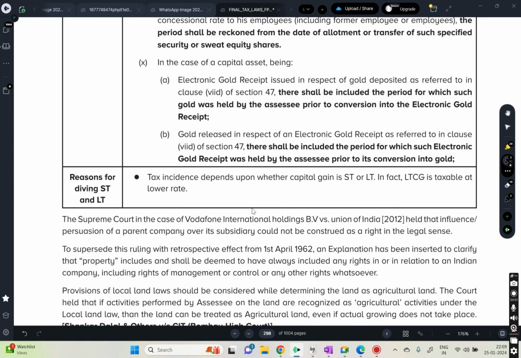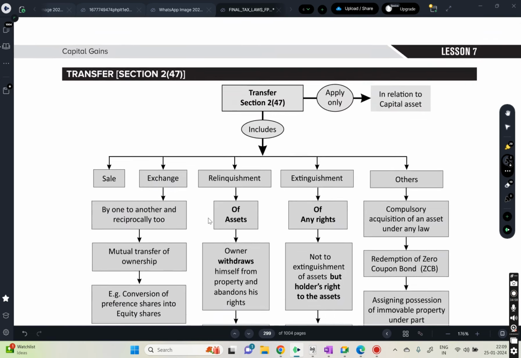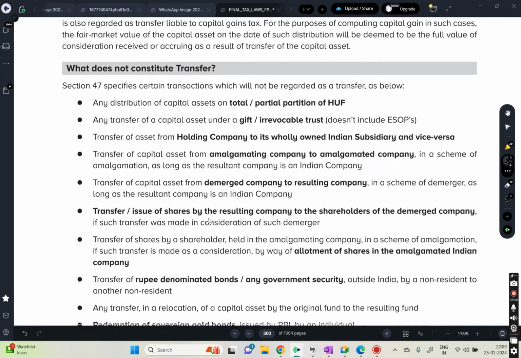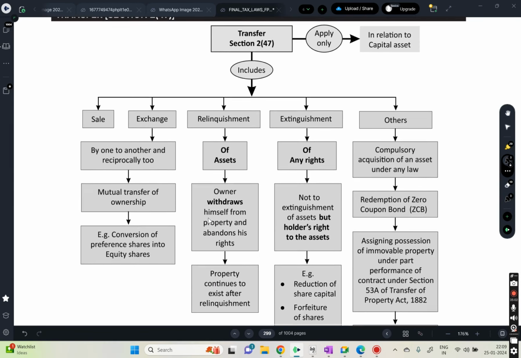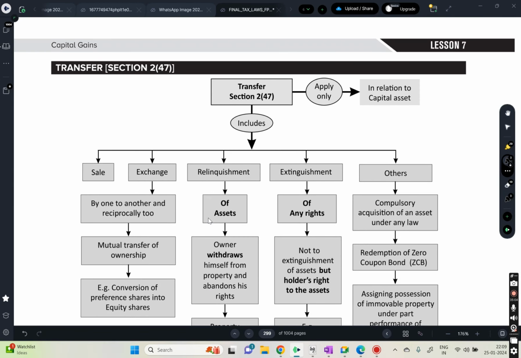First one, whatever we discussed, is section 45, what will be charged under the head of capital gains. And one more thing, this also we will discuss, because this is quite a theory part.